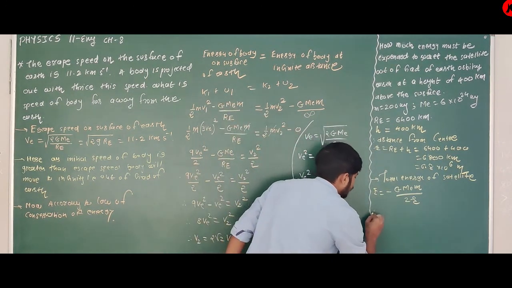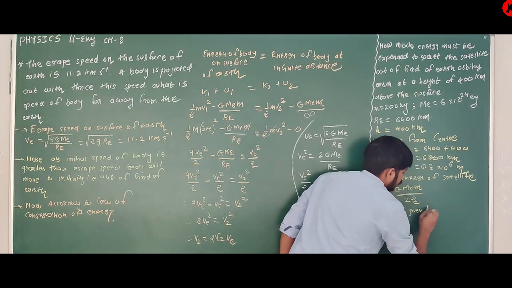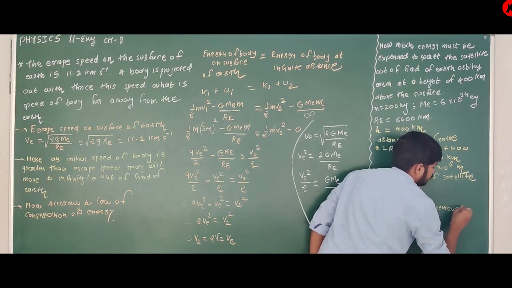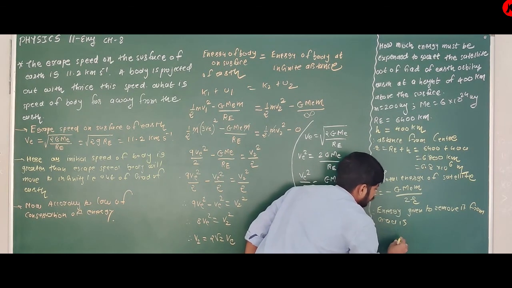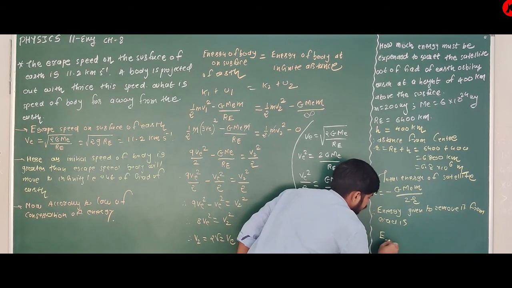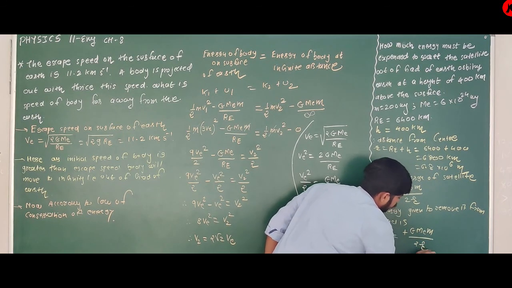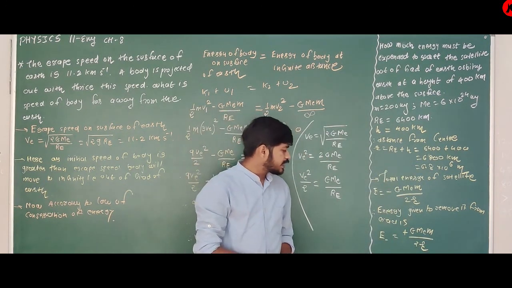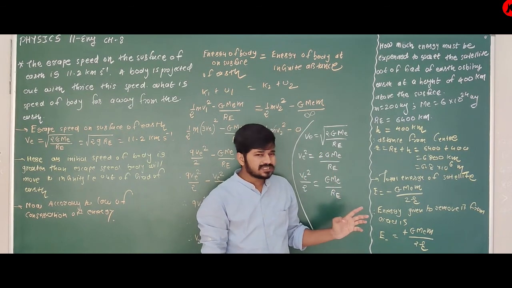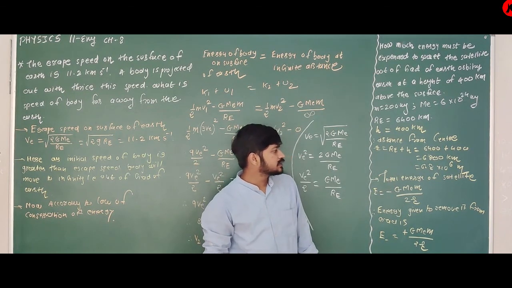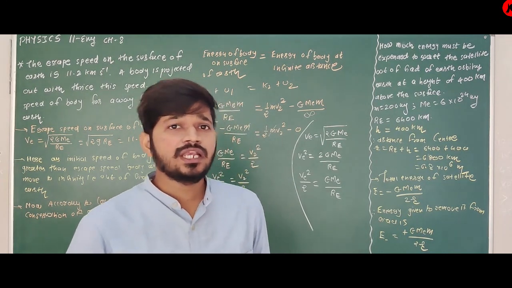And therefore, the energy given to remove it from the field is E dash, equal to plus GMEM upon 2R. G is 6.67 into 10 raised to minus 11, ME is 6 into 10 raised to 24, M is 200, and 2R is 2 times 6.8 into 10 raised to 6 meter. So yes, you can easily calculate this.